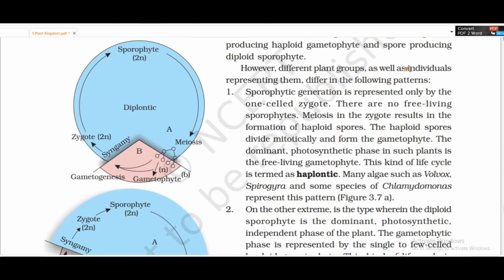In the first type, the sporophytic generation is represented only by the one-celled zygote. There are no free-living sporophytes. Meiosis in the zygote results in the formation of haploid spores. The haploid spores divide mitotically and form the gametophyte. The dominant and photosynthetic phase in such plants is the free-living gametophyte. This kind of life cycle is termed haplontic. Many algae such as Volvox, Spirogyra and some species of Chlamydomonas represent this pattern, haplontic or haploid, you can say.